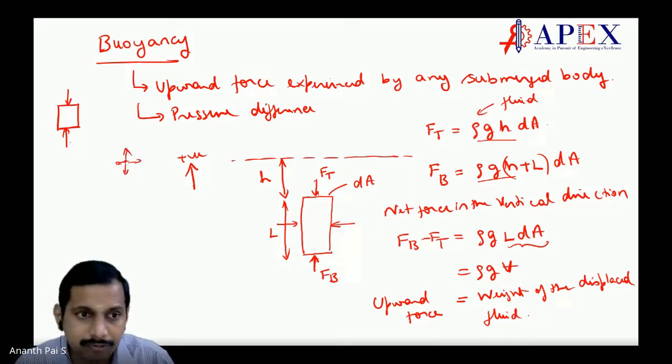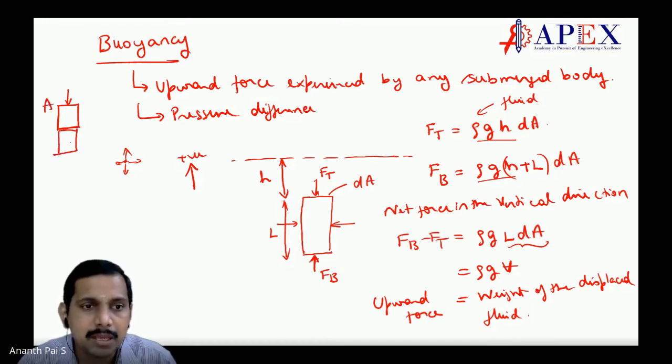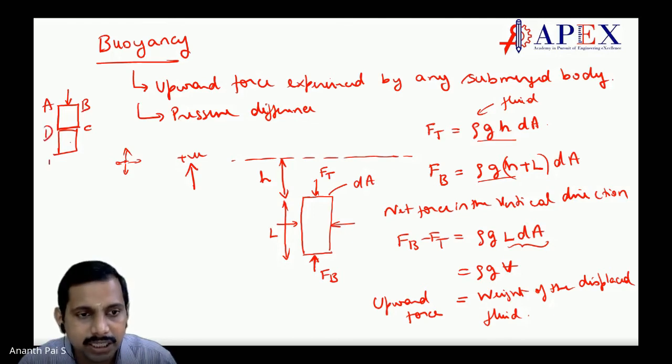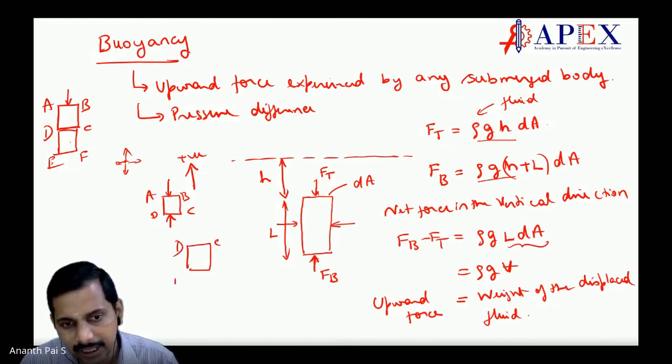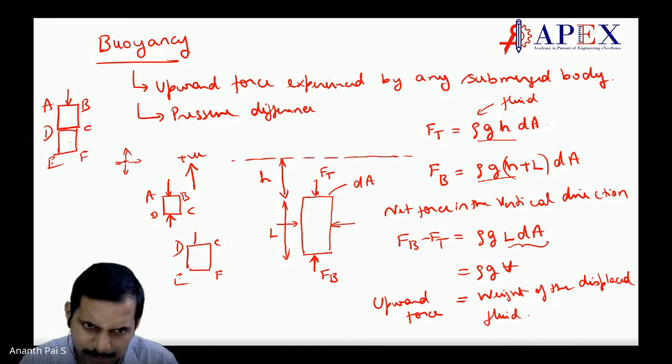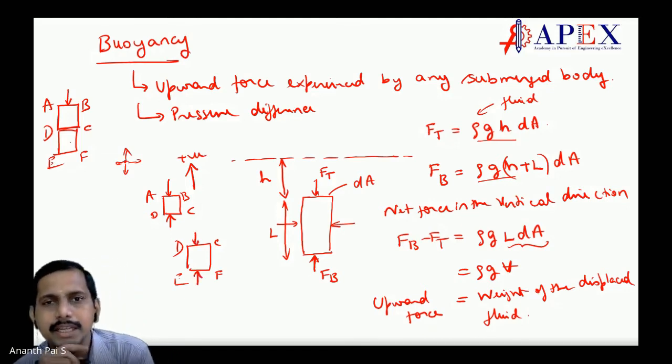Correct? Now, if I had two connected surfaces, for example, this one, say this is A, B, C, D, E, F. If I draw the free body diagram of A, B, C, D, I have to write this free body diagram like this. What about the free body diagram of C, D, E, F? It would be like this and this. Correct? Agreed? I hope it's clear. Yes, sir, got it.